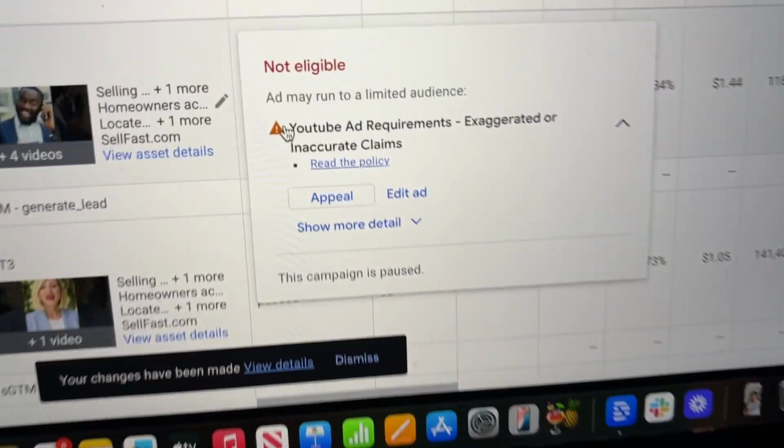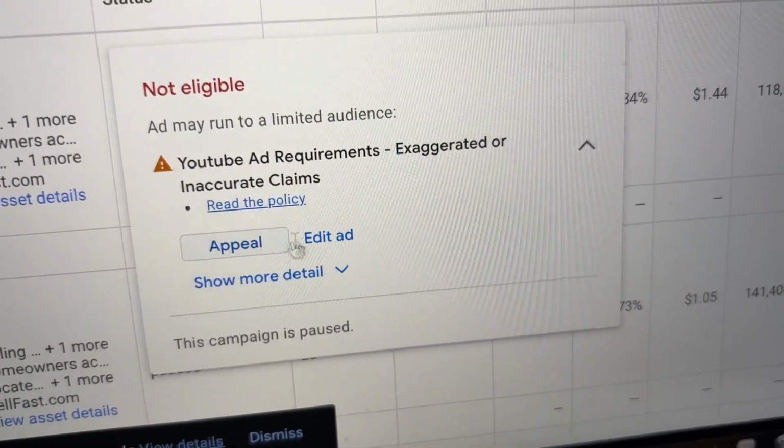So generally what I do is I'll use GPT to help me coach through this. I want to show you how I do it, and then generally how we're able to overcome it. So if you've got exaggerated or inaccurate claims issues with any of your demand gen or YouTube ads, you're going to want to check this out, because I'm going to show you how to solve it quick. So check this out.